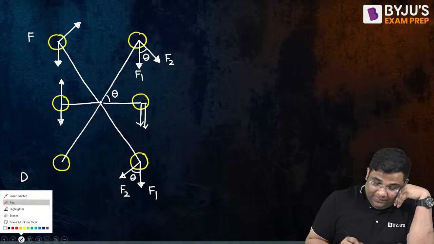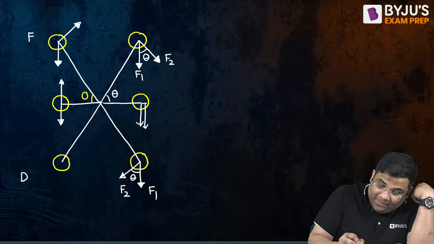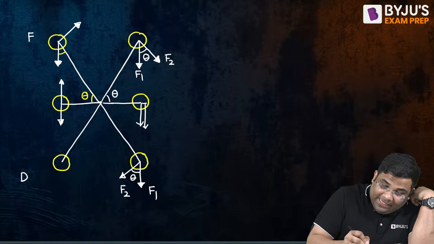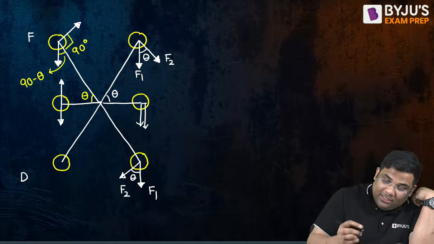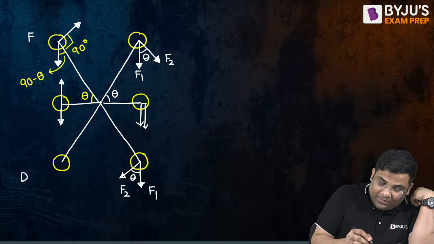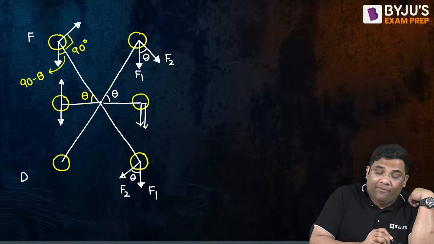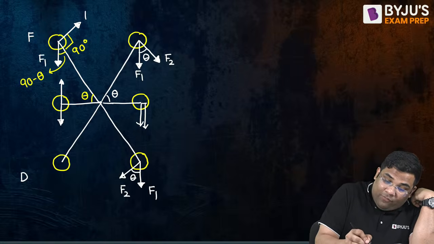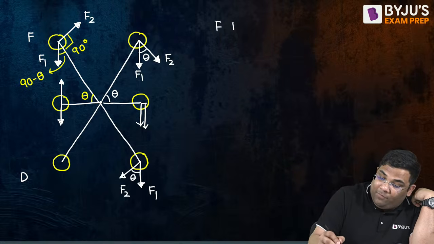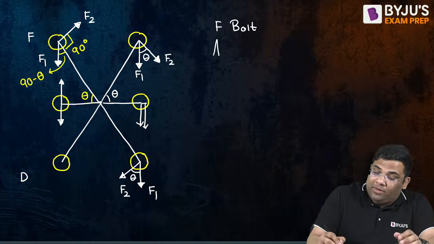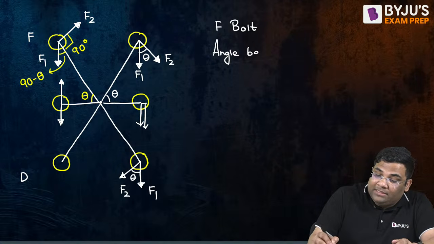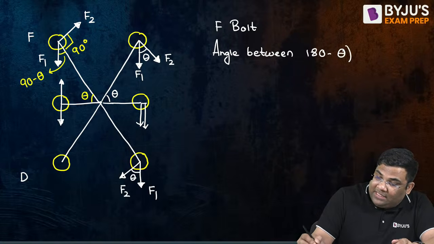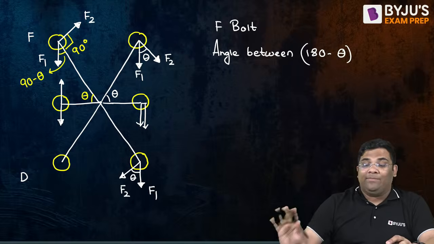Now see, by symmetry I can say this will be theta. So this will be 90 minus theta, yes. This will be 90 minus theta. And this is 90 degree. So can I say for this F bolt, the angle between F1 and F2 is how much? Angle between forces is 180 minus theta, right? Everybody is convinced? The angle is 180 minus theta.